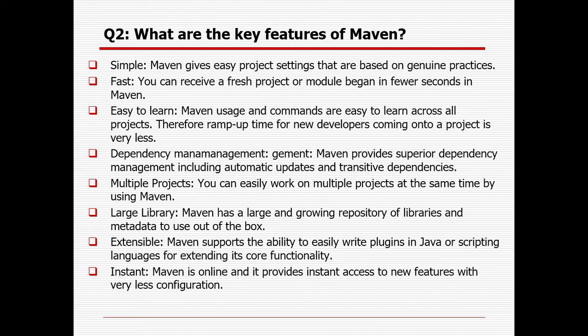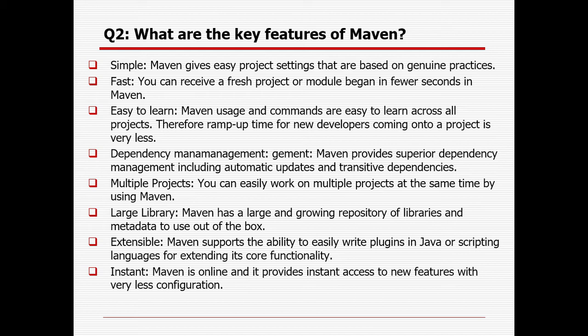Large library. Maven has a large and growing repository of libraries and metadata to use out of the box. Extensible. Maven supports the ability to easily write plugins in Java or scripting language for extending its core functionality. Suppose some features Maven cannot support, but we can use some others, right?